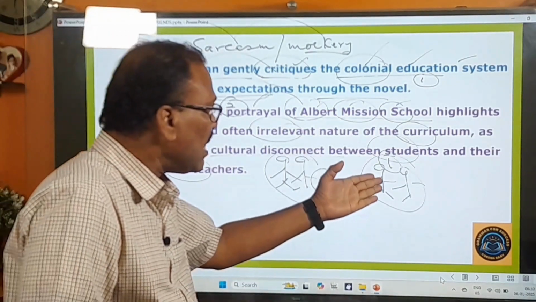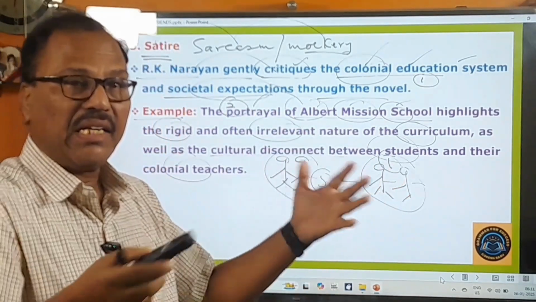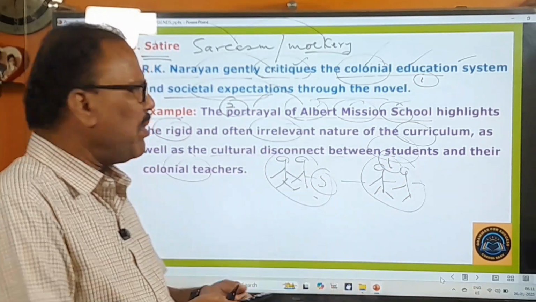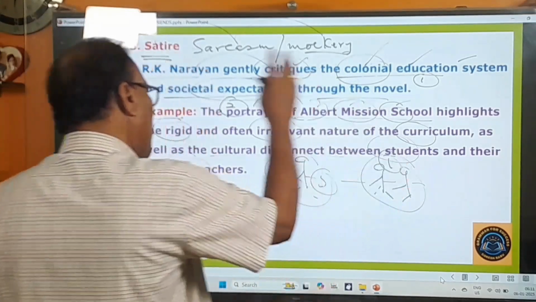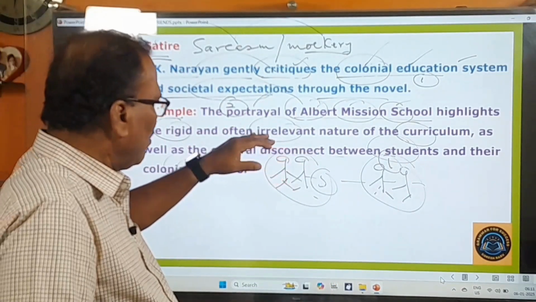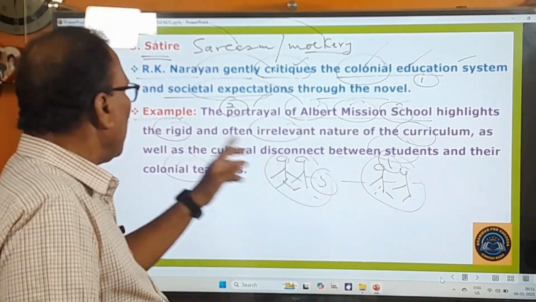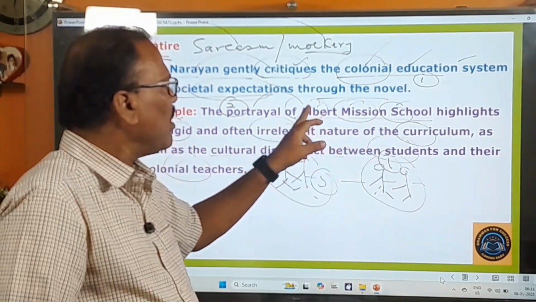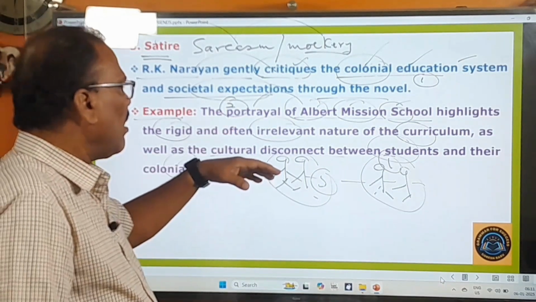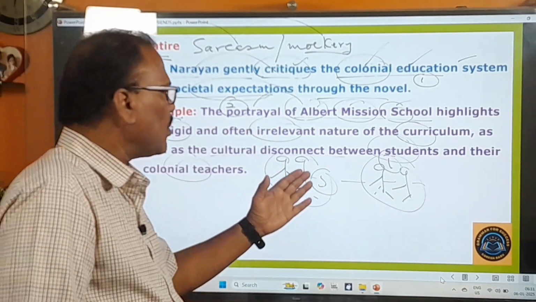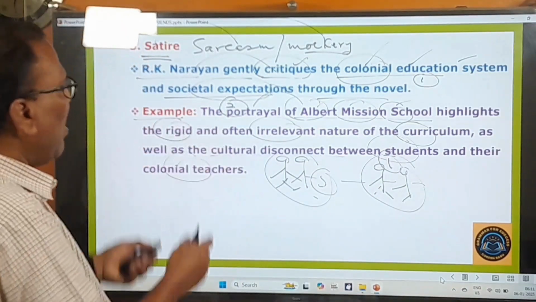That means the teachers did not allow the students to approach them for getting their doubts clarified and so on, because there was no proper connection between the students and the teachers in those days. So here in this novel, R.K. Narayan is criticizing not only the rigid and irrelevant curriculum of this Albert Mission School, but he is also criticizing the unfriendly relationship between the students and the teachers of that time. So all these things you can find in this novel.